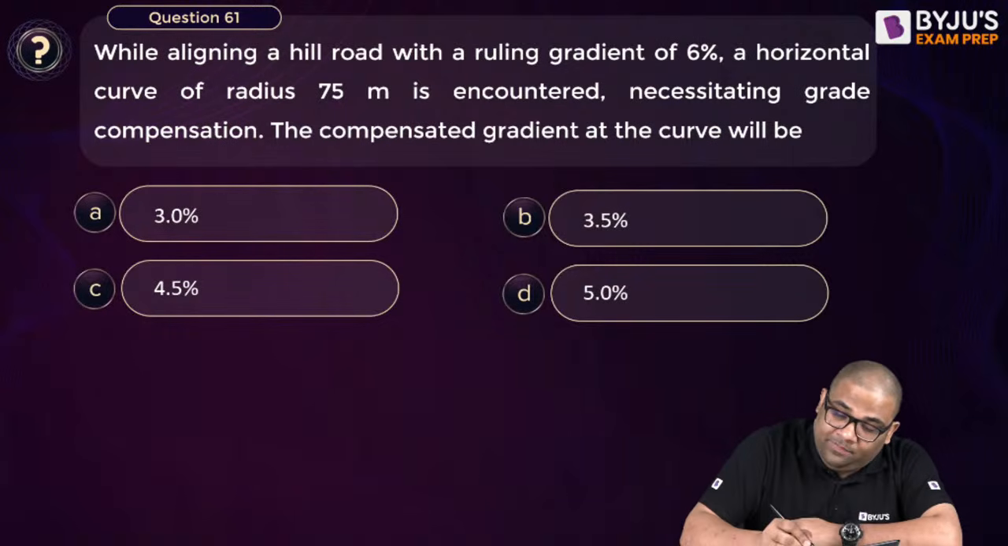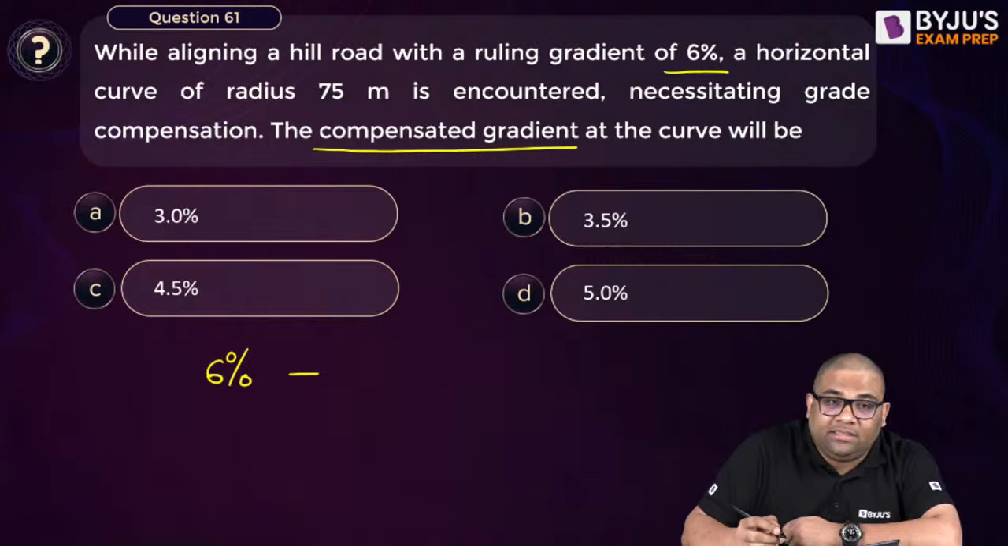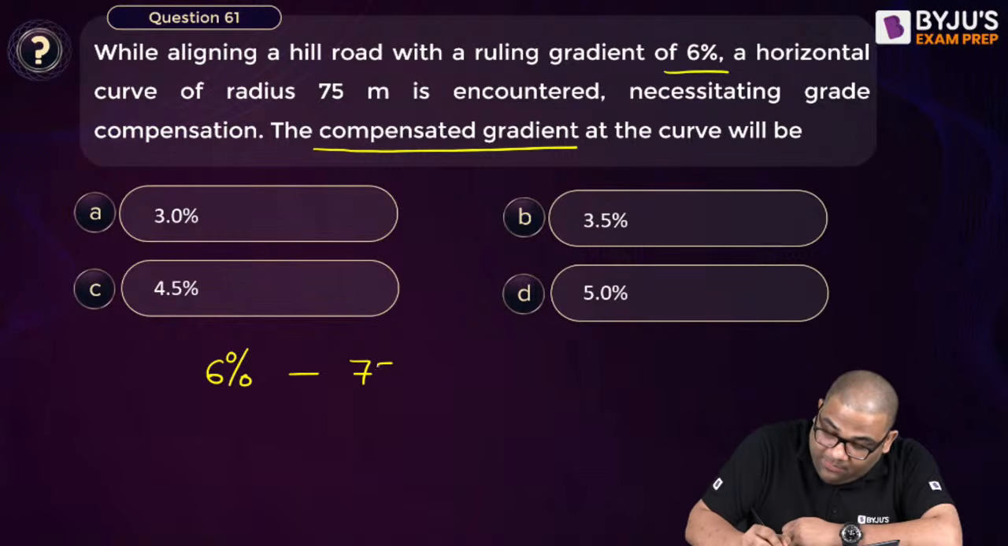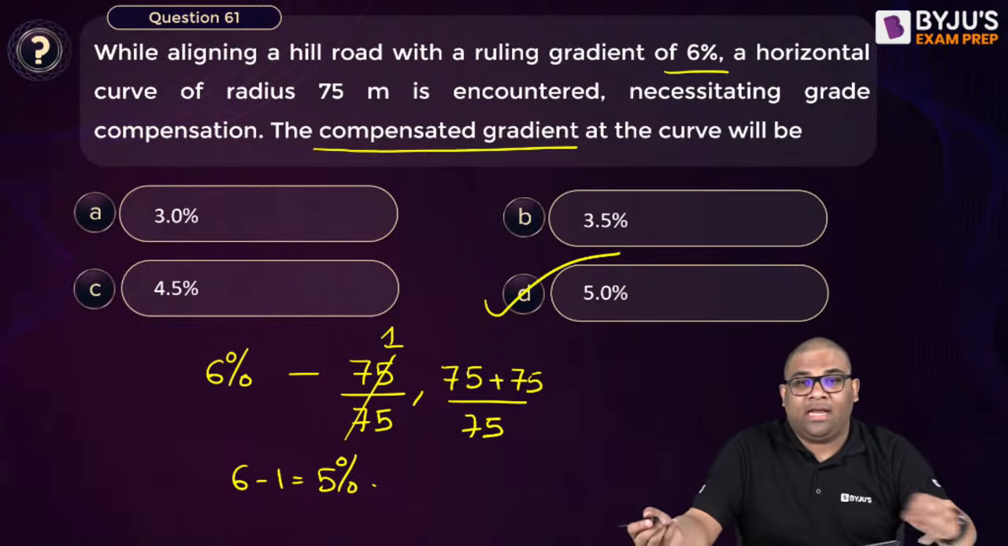Grade compensation. The compensated gradient is asked. You see the ruling grade is given 6%. It's very easy. Minus either 75 by R or 75 plus R by R. So whichever is minimum. So obviously this is minimum, so we'll take 1. So 6 minus 1 is 5%. This is a short question, so therefore I answered it first.